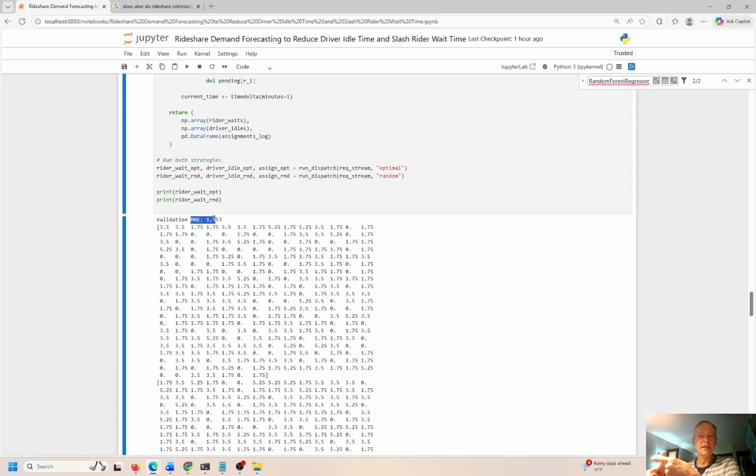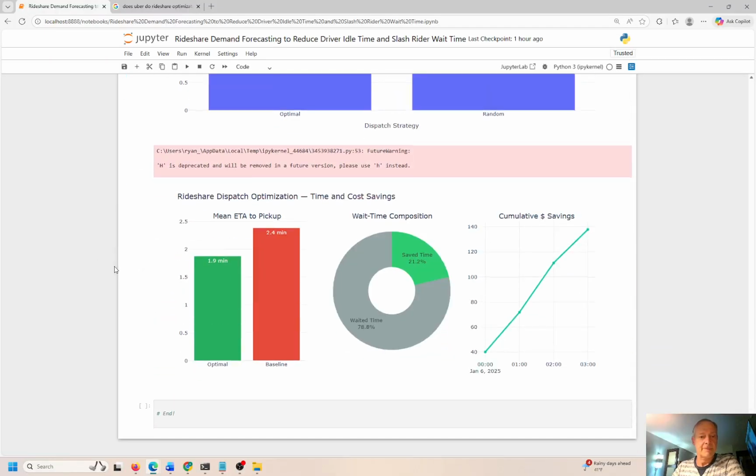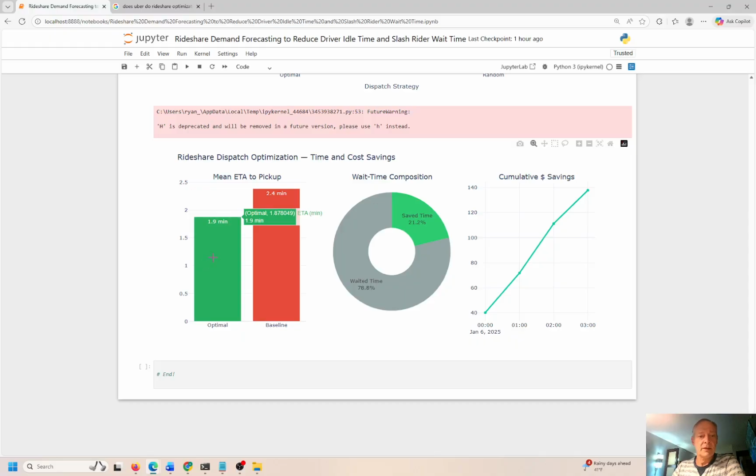The XGBoost regressor works pretty well. Random forest regressor works pretty well. There's several that we could test and try and see what the performance is for each one and then pick the best one and implement that. This video is not about that. It's just picking one and seeing what the output is. So I'm pretty happy with this MAE and pretty happy with the savings down here in this chart. Only 1.9 minutes mean pickup time versus 2.4 if you don't optimize.